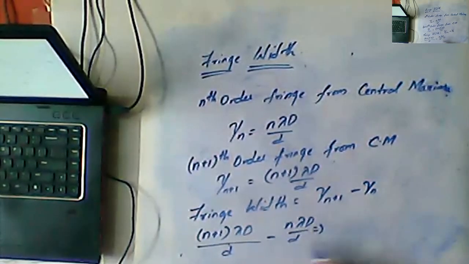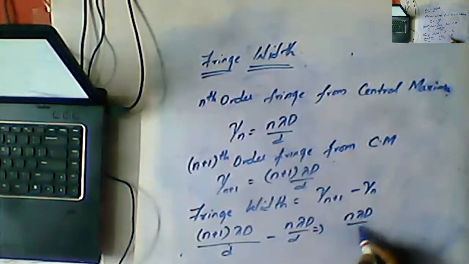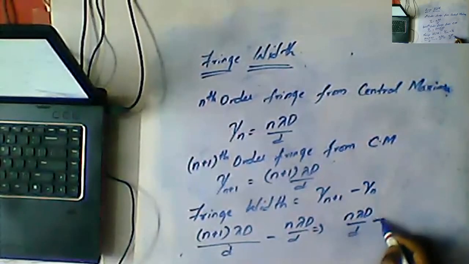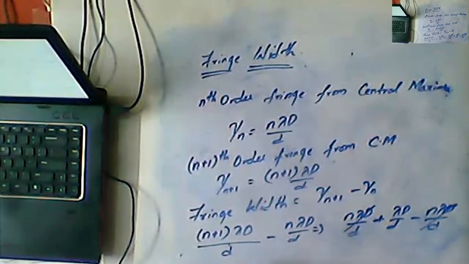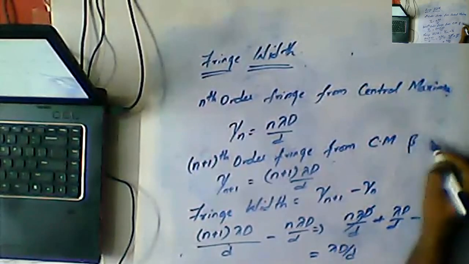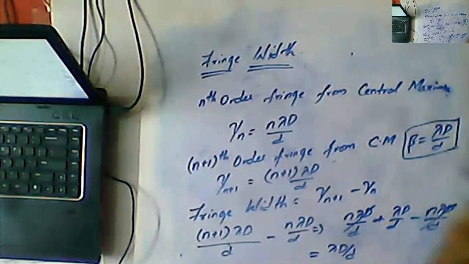That implies what we can write, Nana, here? n lambda D by d plus lambda D by d minus n lambda D by d. So this one will get cancelled, and ultimately our answer is what, Nana, here? Lambda D by d. Okay, so it is represented by beta is equal to lambda D by d. That is the formula you need to keep in mind.